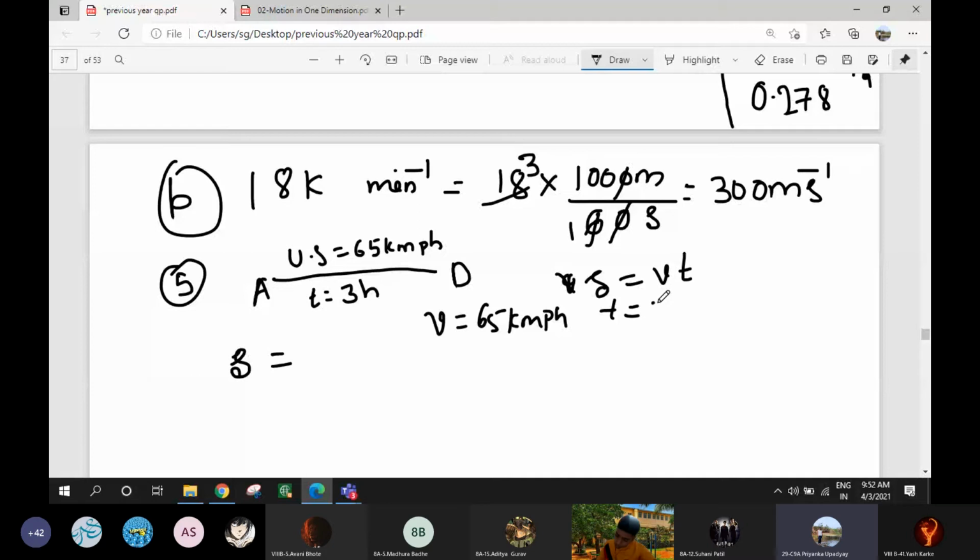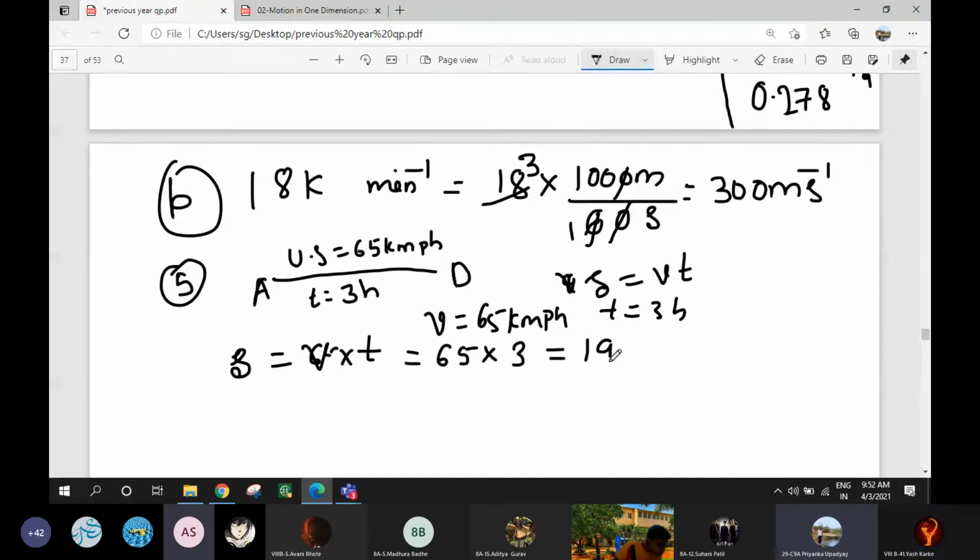T is given, 3 hours. Now substitute: V into T is equal to 65 into 3. 6 3s are 180, so 195 kilometers.